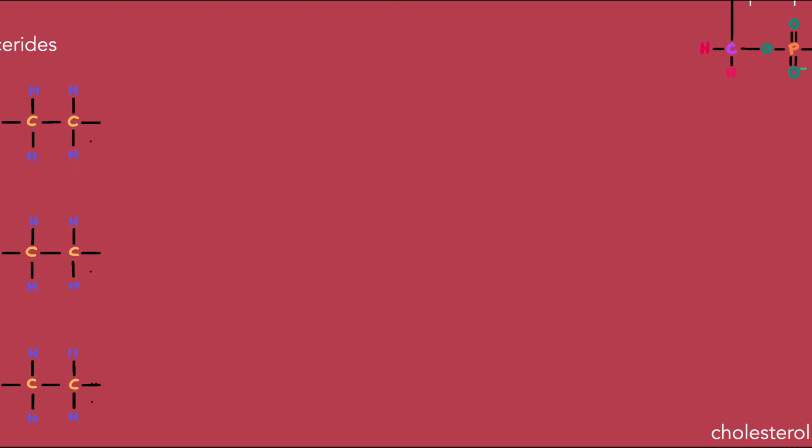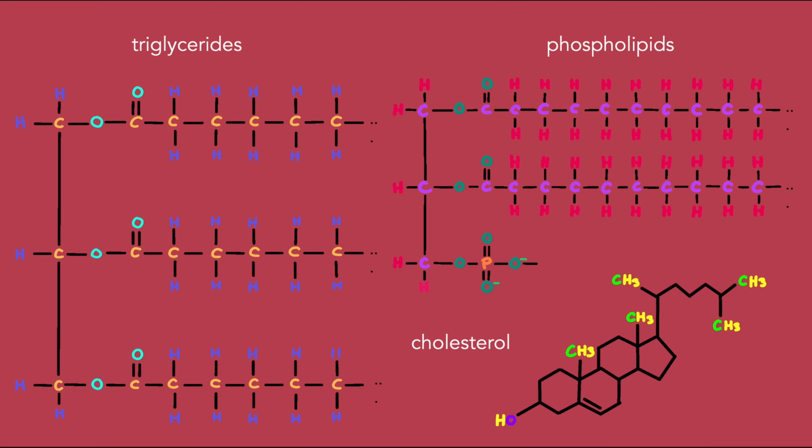There are 3 common lipids that you might see on your tests. The first one is triglycerides. This kind of lipid is one we all commonly consume and store energy. Triglycerides are made of 3 fatty acids and 1 glycerol. You can remember 3 fatty acids from the root tri. Fatty acids are just long chains of hydrocarbons attached to a carboxyl group.